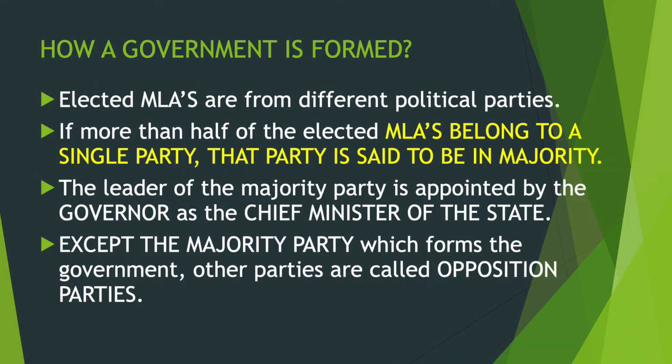How is a government formed in a state? The elected MLAs belong to different political parties. If more than half of the elected MLAs belong to a single party, the party is said to be in majority. The leader of the majority party is appointed by the governor as the chief minister of the state. Except the majority party which forms the government, other parties are called the opposition parties.